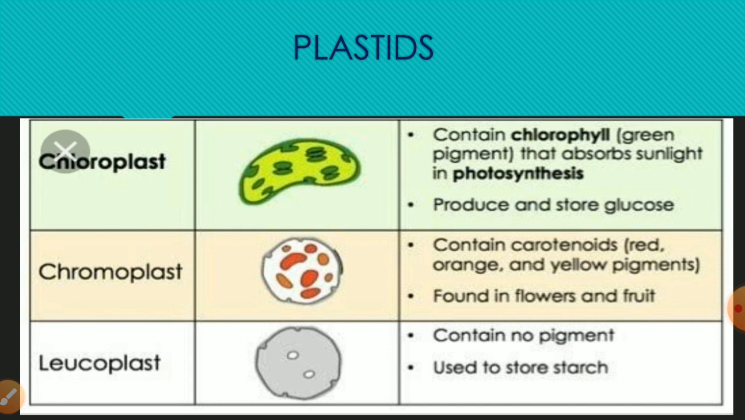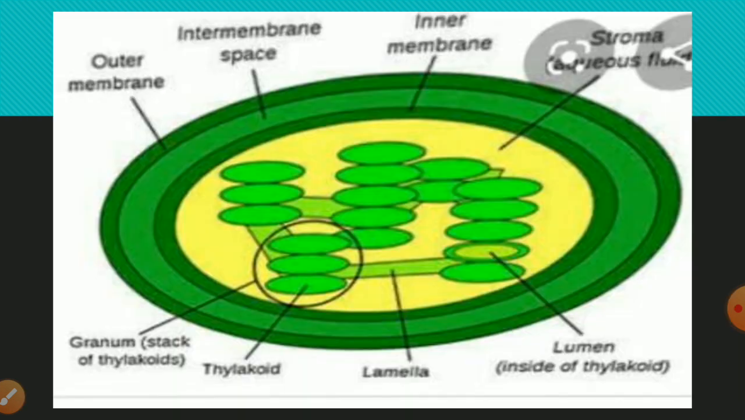Now the next one is leucoplast. It is also a non-photosynthetic, colorless plastid, but stores nutrients like starch, lipids and proteins. Mainly it is found in storage organs like roots, seeds and young leaves. Now we are going to do the detailed structure of chloroplast. Chloroplasts are green plastids containing the pigment chlorophyll. Each chloroplast is covered by a double membrane structure.